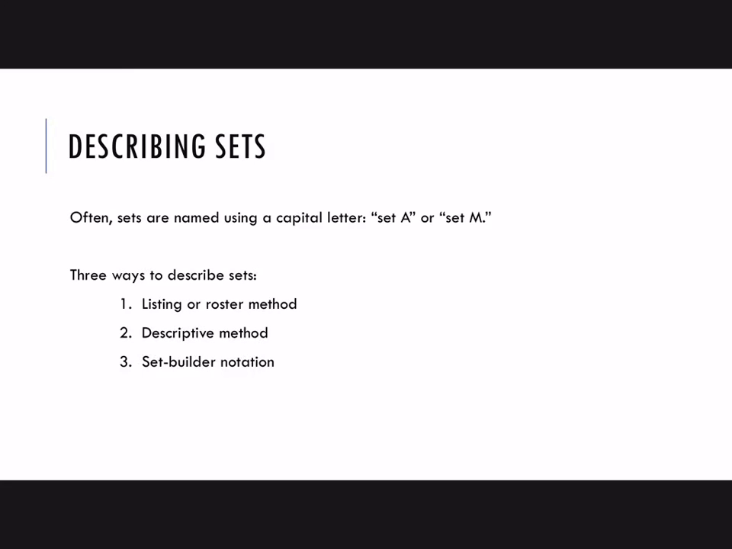There are 3 ways to describe sets. We can list out the elements in the set, we can give a verbal description, or we could use a more technical set builder notation, and you'll see this one in formal math writing more often. It uses more symbols, and it's a shorter way to write very long descriptions. Another way to name a set is to use a capital letter, so you'll see things labeled like set A or set M.